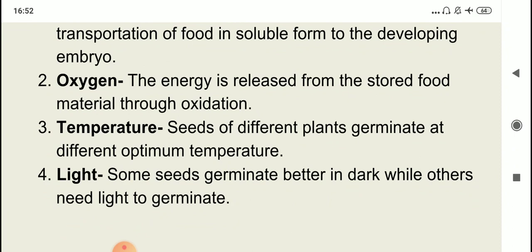All right. Then the fourth factor is light. Now some seeds, in fact most of the seeds, germinate better in dark, whereas there are few which germinate better in light. For example, begonia. So mostly the seeds germinate better in dark. So these four conditions are essential for seed germination to occur.